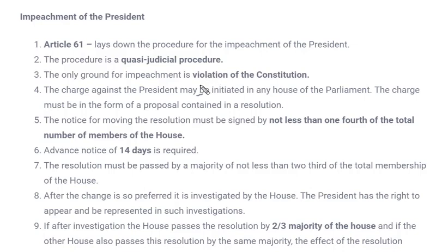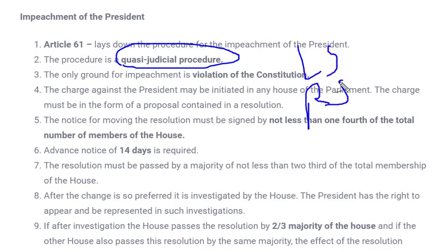So as it is a quasi-judicial process, initiation of impeachment of the president can start from any of the houses, either Lok Sabha or Rajya Sabha. For example, a resolution is passed in Lok Sabha. The initiation process can start from any house. I am taking the example of Lok Sabha over here, that a resolution has been passed that the president